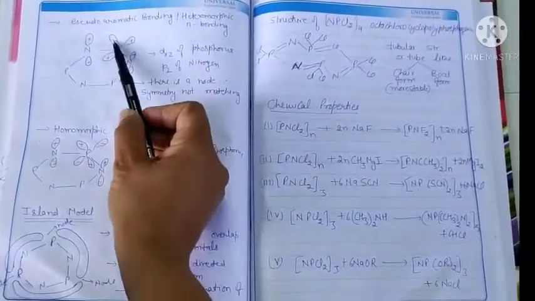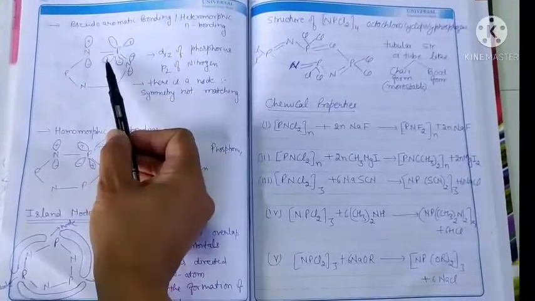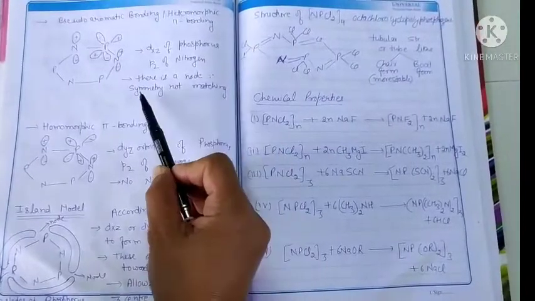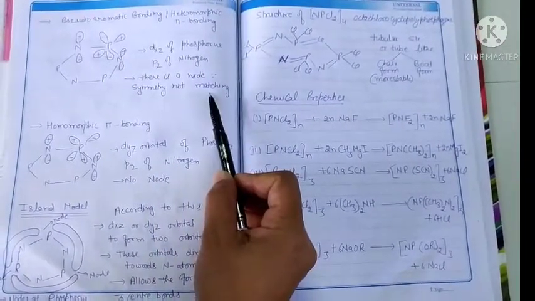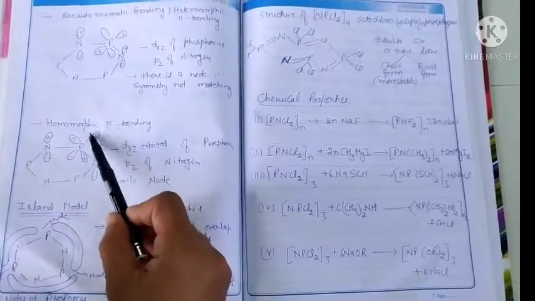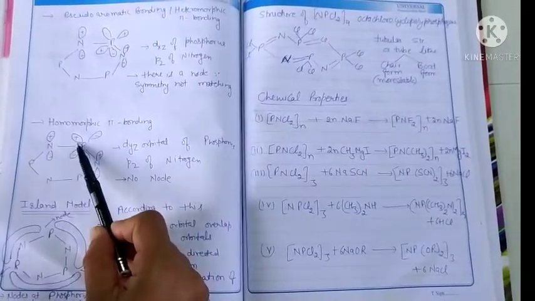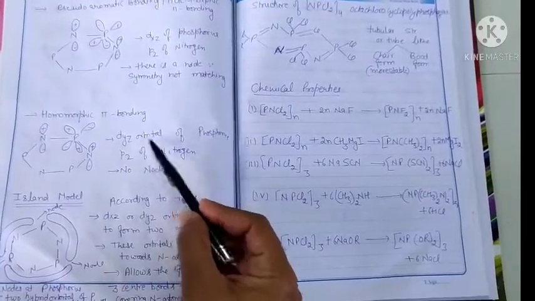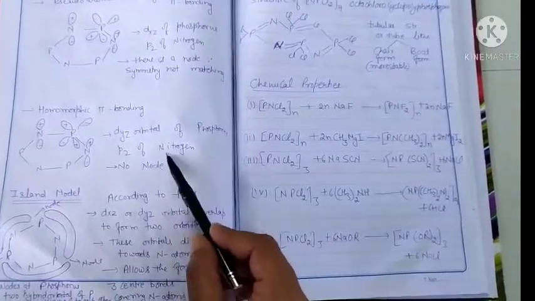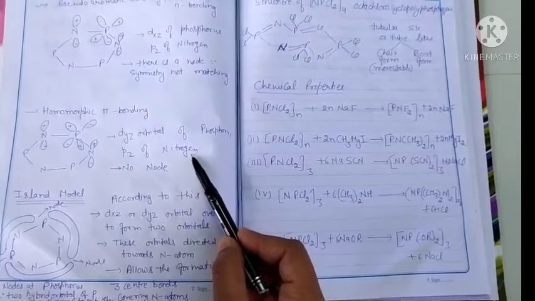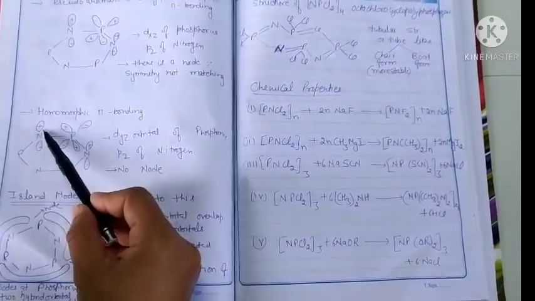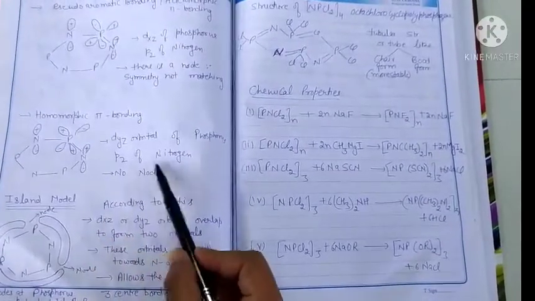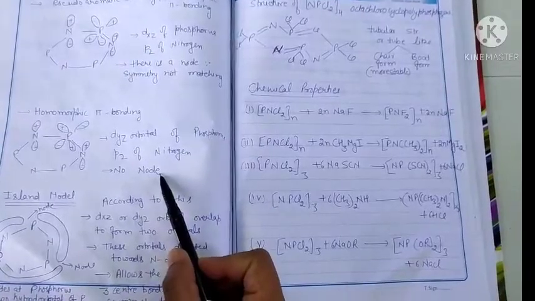The symmetry of the dxz orbital does not match the pz orbital symmetry, so there is a node. But in homomorphic pi bonding, the overlapping orbitals are the dyz orbital of phosphorus and the pz orbital of nitrogen. Here the symmetry of nitrogen and phosphorus is the same for overlapping, so there is symmetry matching and no node.